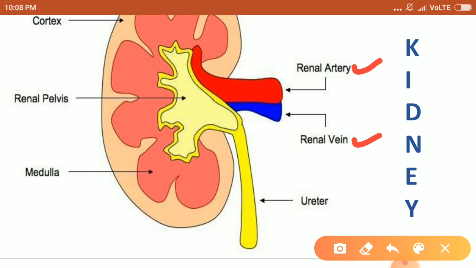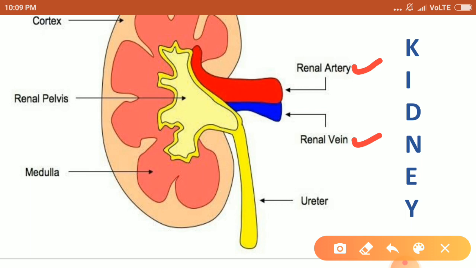Renal is related with the kidney. Each capillary cluster in the kidney is associated with a cup-shaped end of a tube that collects the filtered urine. Each kidney has a large number of filtration units.